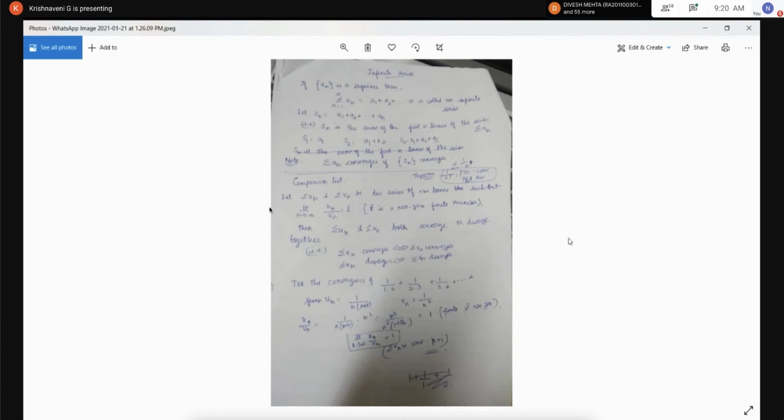Okay, S1 equal to a1, S2 equal to the sum of the first 2 elements, S3 is nothing but the sum of the first 3 elements. Okay, summation a n converges if S n converges. Both are the same only. Okay, these are the basic definitions in the 5th chapter.